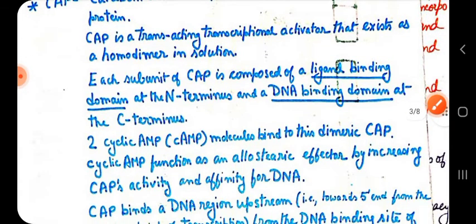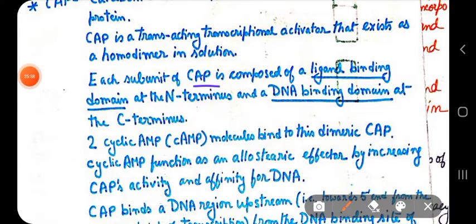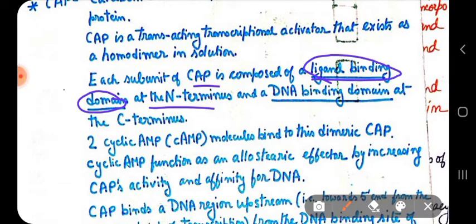Each subunit of CAP is composed of a ligand binding domain at the N terminus, which is the amino terminus, and a DNA binding domain at the C terminus. So this catabolite activator protein is a transcriptional activator protein. It activates the transcription process when there is depletion of glucose.